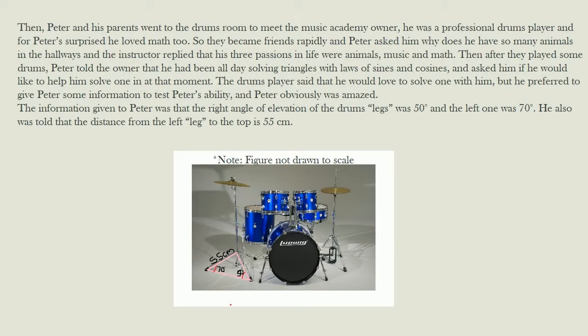The information given to Peter was that the right angle of elevation of the drum's legs was 50 degrees and the left one was 70 degrees. He also was told that the distance from the left leg to the top is 55 centimeters. Note: figure not drawn to scale.